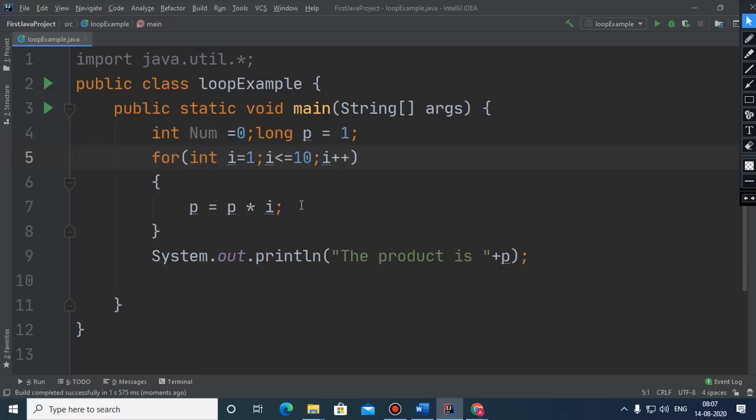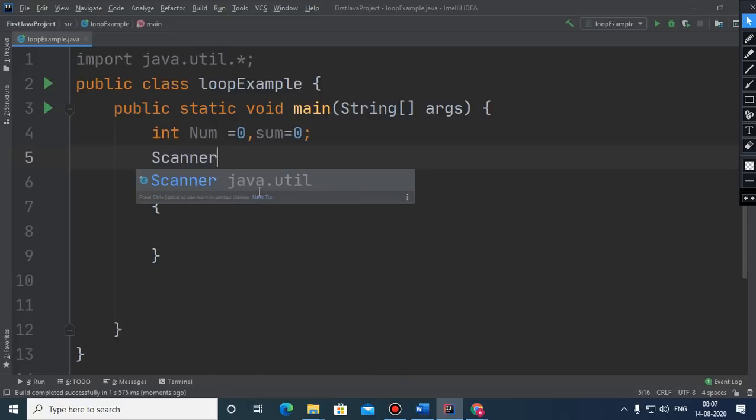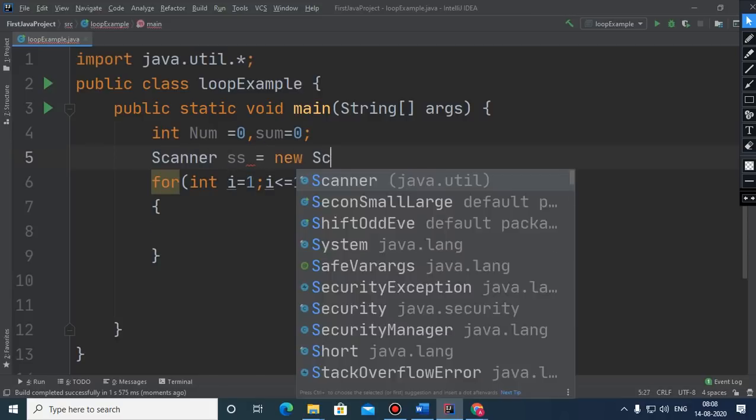Children, one more example I would like to show you. Suppose we need to input 10 numbers and we want to just calculate the sum of these. So in that case, what will we be needing? In that case, we need to just declare a scanner class object.